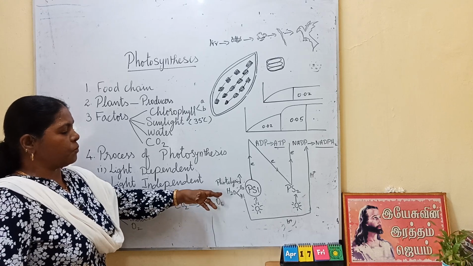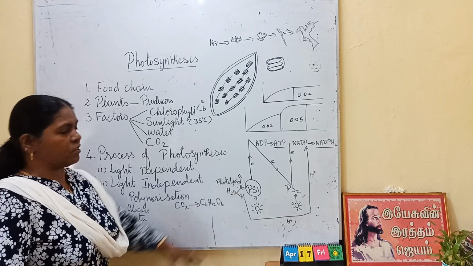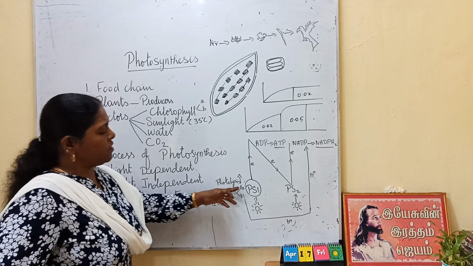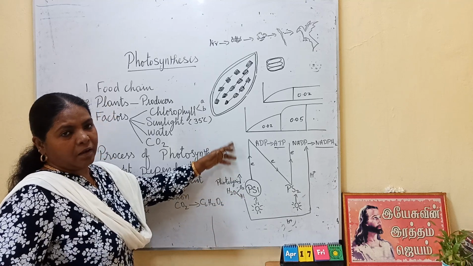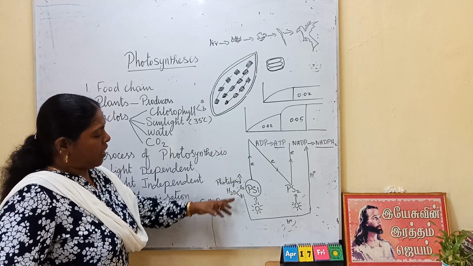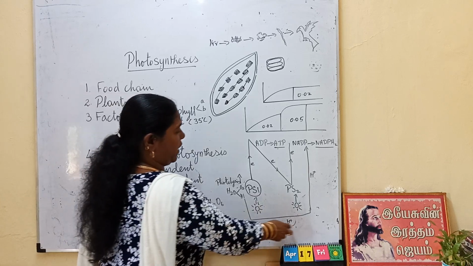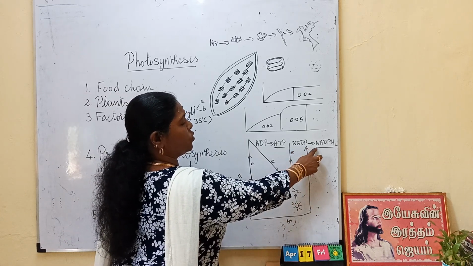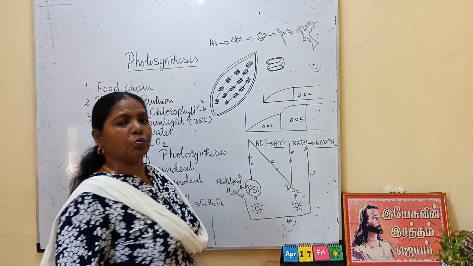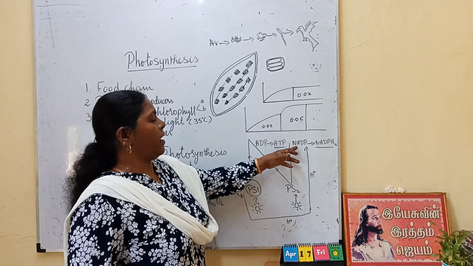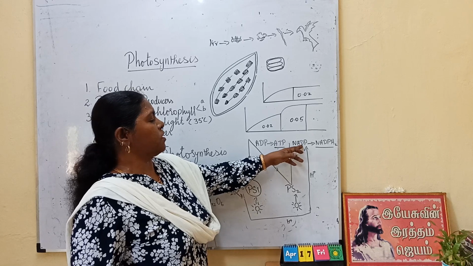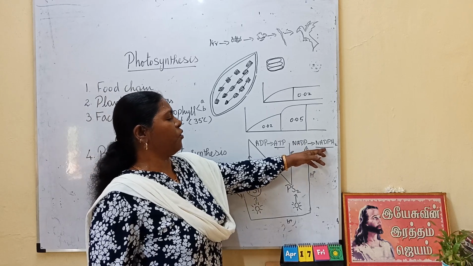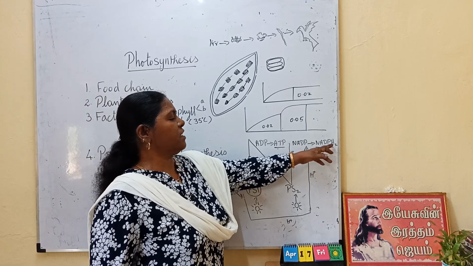Water molecules are split into oxygen and hydrogen ions. Oxygen is given out as a byproduct. This hydrogen is utilized for converting NADP into NADPH2. That is nicotinamide adenine dinucleotide phosphate. Hydrogen is added.